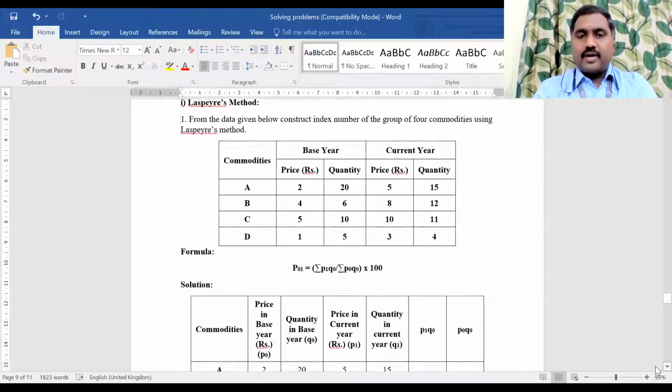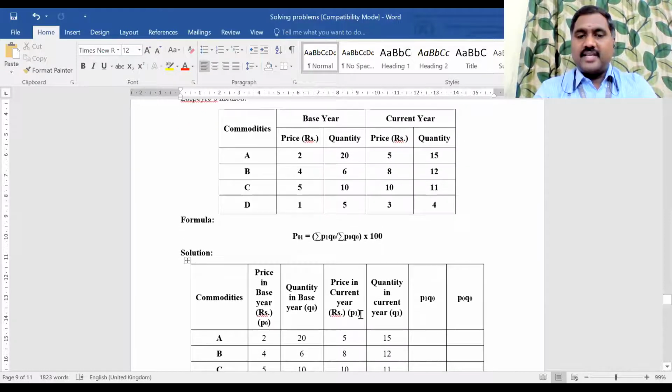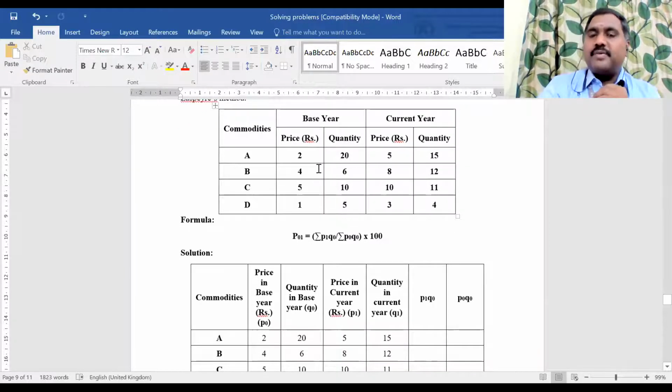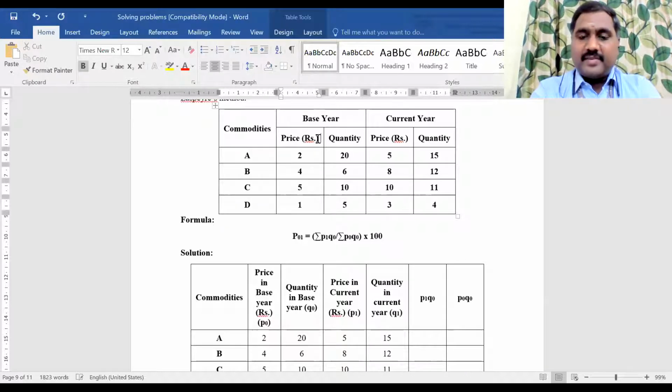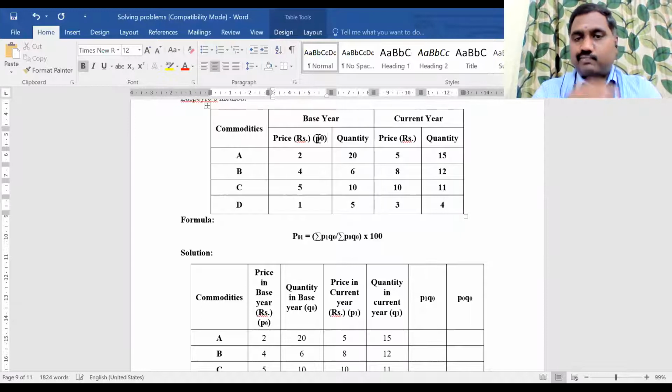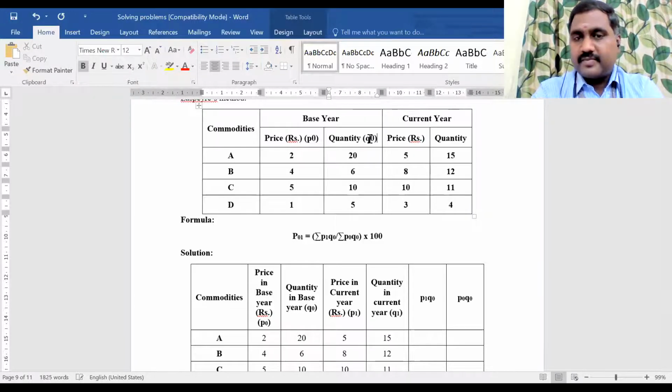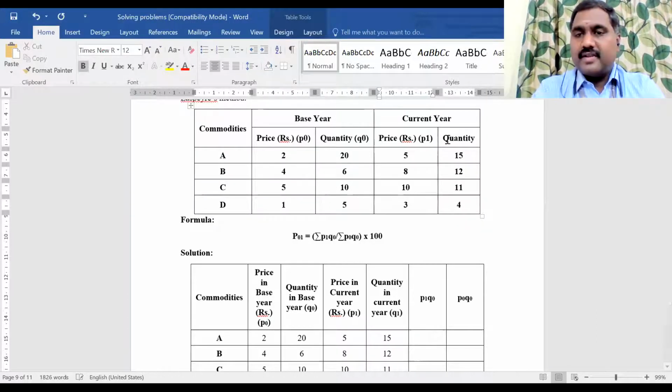So now I just created the table like this. See in this table, some people may get confused. The price for the base year will be P0, because already I told you, we will mention P as a term for price, 0 for the base year, and Q for quantity. So this is Q0. And this is the current year, right? So this is P1. And this is quantity for the current year. So it is Q1.